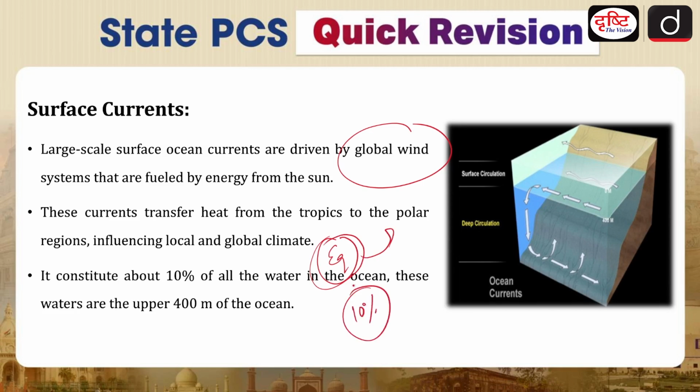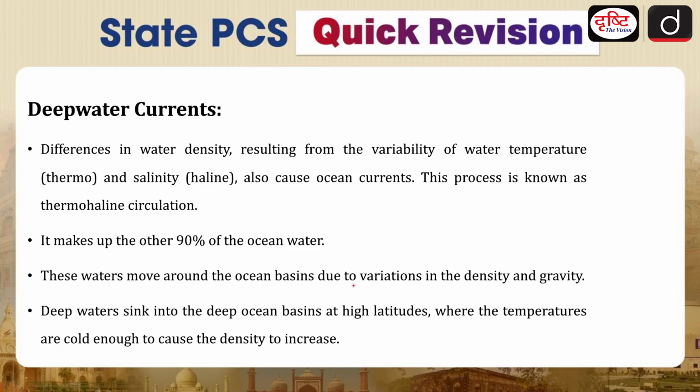Now moving further, deep water currents. We have seen that water density plays an important role, and water temperature plays an important role. So you will be seeing that from the poles, the cold water will be moving towards the equator, and the hot water from the equator will be moving towards the poles. The difference in water density resulting from the variability of temperature, that is thermo, and salinity, that is haline. So these are basically your thermohaline belts, and they also cause ocean currents. This process is called the thermohaline circulation. So please remember this particular fact, that is thermohaline circulation.